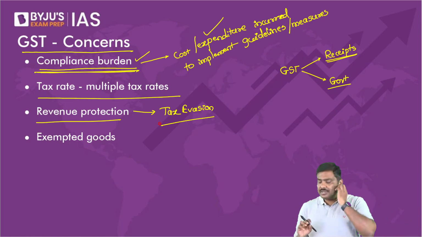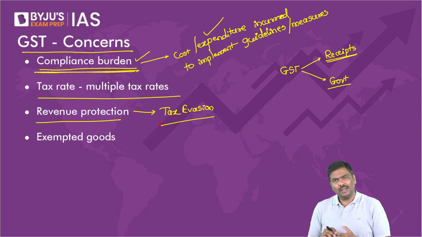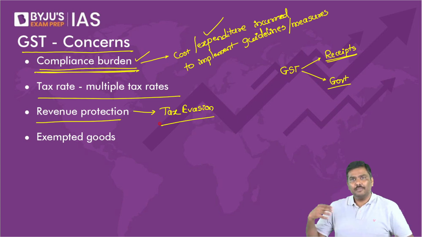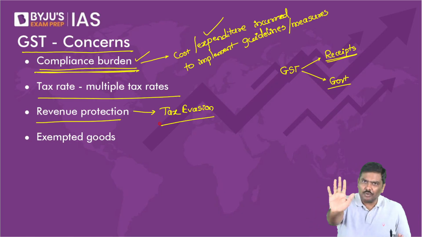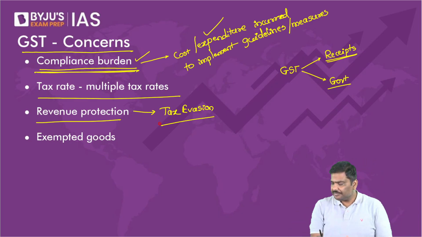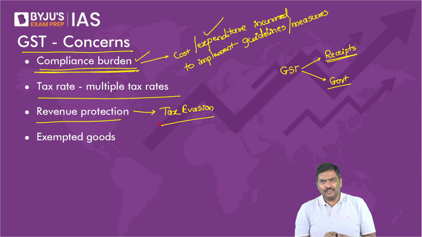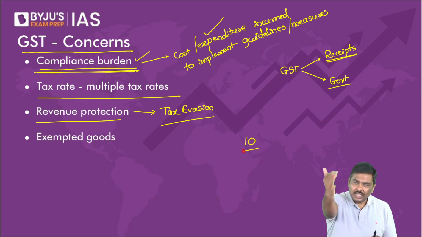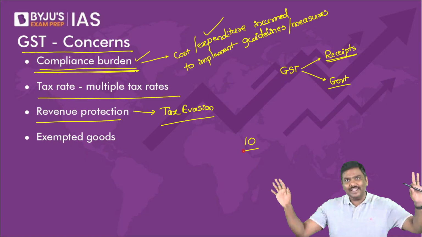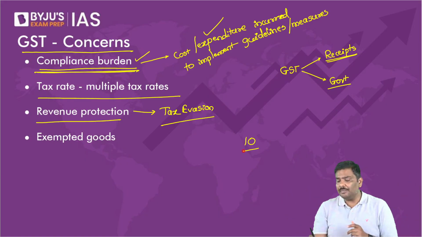Now, many of you will ask me, sir, how can tax evasion take place under GST? I'll give a very simple example. Imagine I give you a bill which says you have paid a GST of 10 rupees to me. But in reality, this bill is a fake bill.